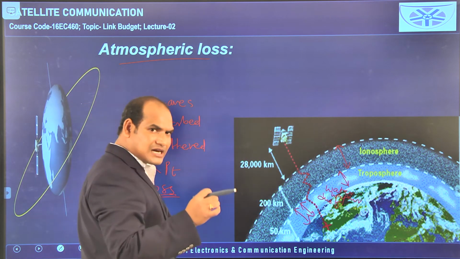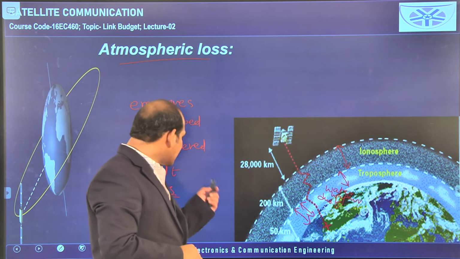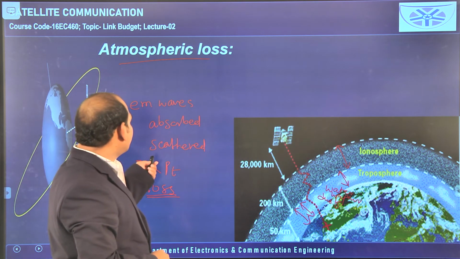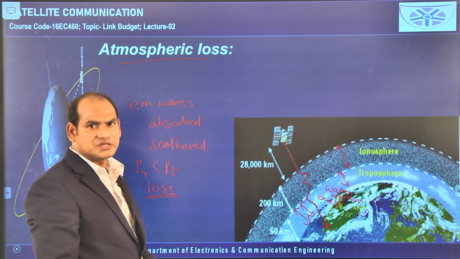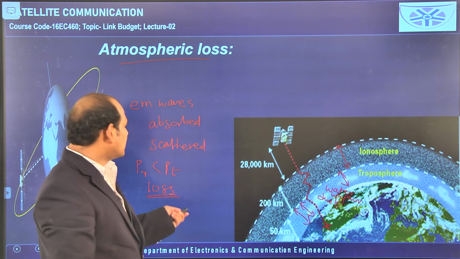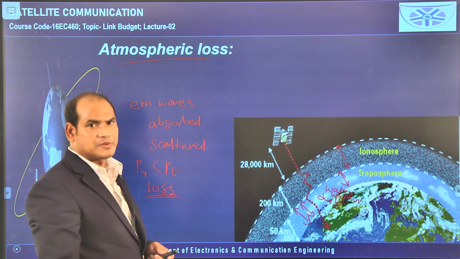So, because of the absorption of the EM waves and the scattered nature of the EM waves in the atmosphere, some loss is occurring. That is regarding atmospheric loss.